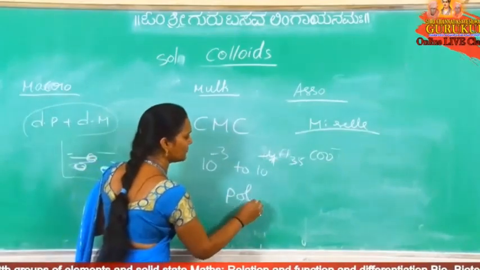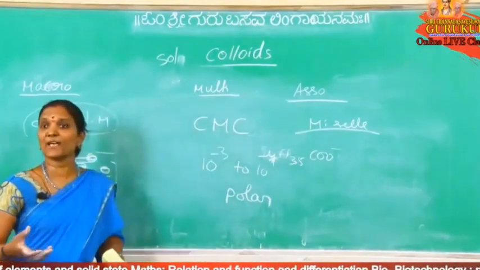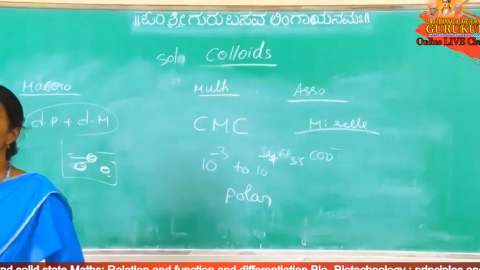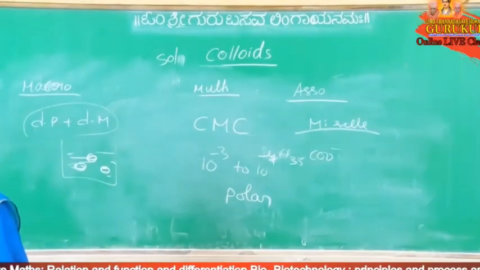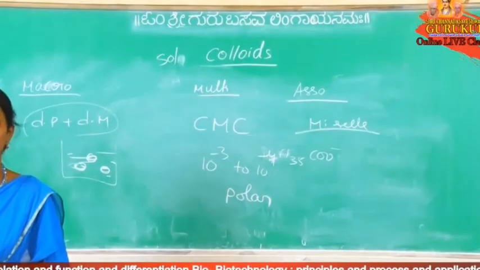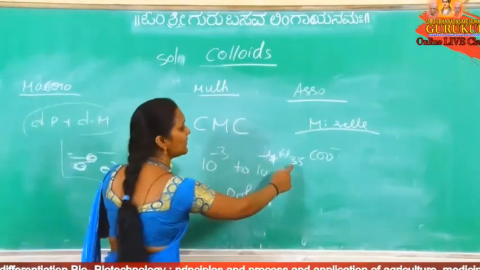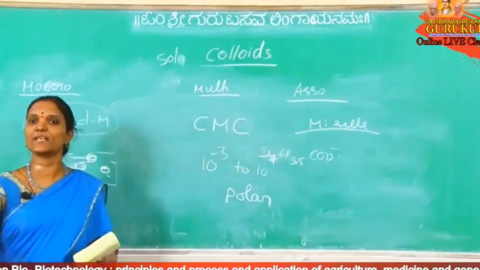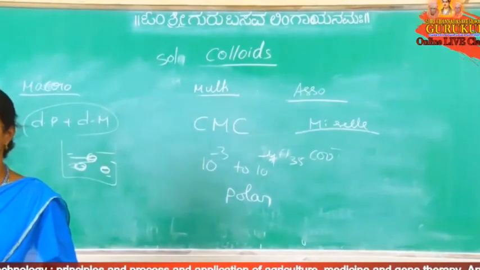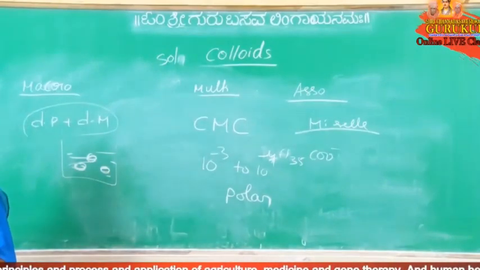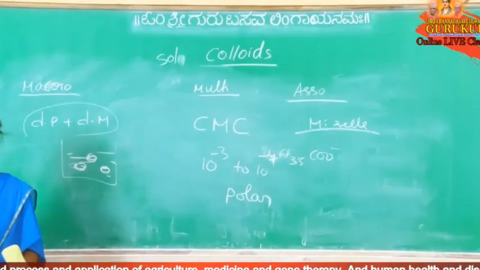We have to take a polar dispersion medium. As the polarity of the dispersion medium increases, the CMC value decreases, because at lower concentration association takes place. Also, as the length of the chain increases, for example C17H35, the CMC value decreases.